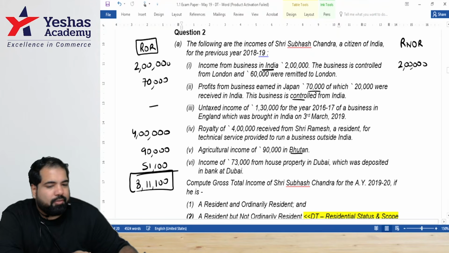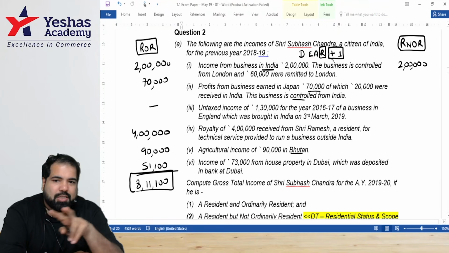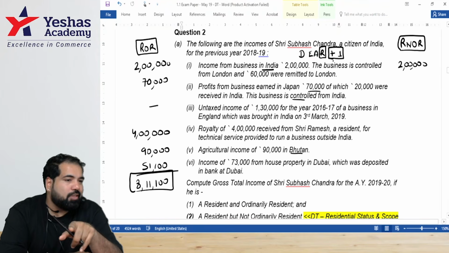70,000. Why 70,000? With its control. All right. So now here is an important concept, guys. Everyone watch. For ROR and RNOR, what are the 5 letters? Dear plus 1. How much was controlled from India? Full. So, guys, plus 1 is how many thousand? 70. How much was received in India? 20. So, R received is how much, guys? 20. So, for the same business, if there are 2 incomes, then you will take whichever is higher.